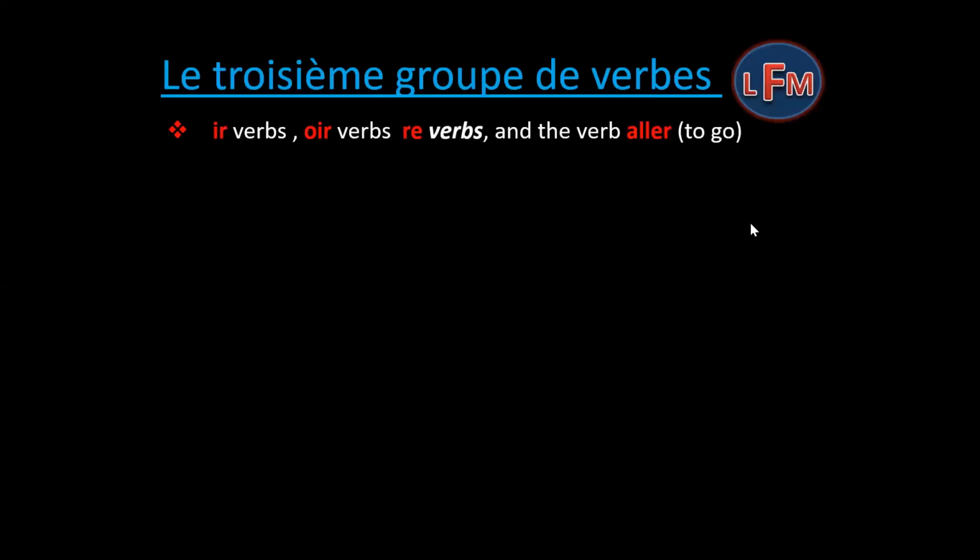The troisième group, the third group, is of irregular verbs. Here are all the verbs that don't belong to the first or second group because they are actually irregular. Verbs ending with IR, OIR, RE, and the verb aller come under irregular verbs and the third group. First, I would like to give you an example of an RE ending verb, which is attendre, which means to wait.